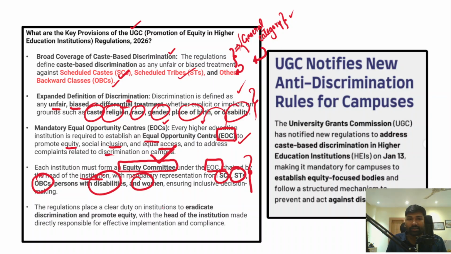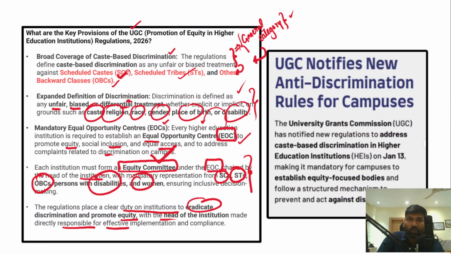The regulations also place a clear duty on institutions to eradicate discrimination and promote equity, with the head of the institution made directly responsible for effective implementation and compliance. So these provisions primarily target discrimination against students in higher educational institutions.